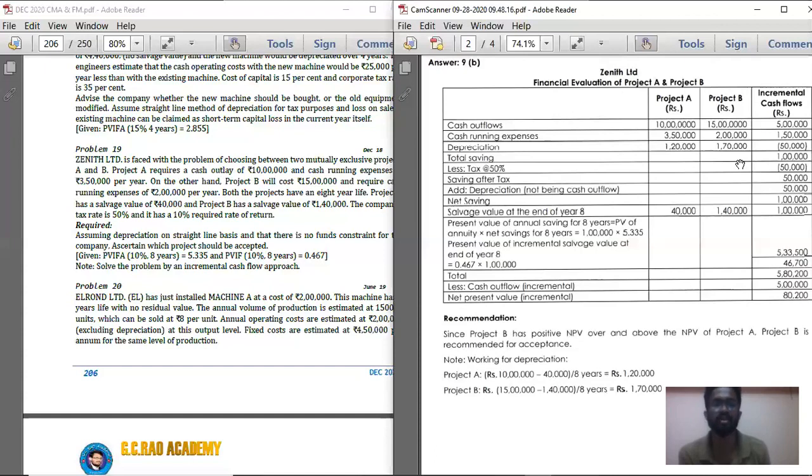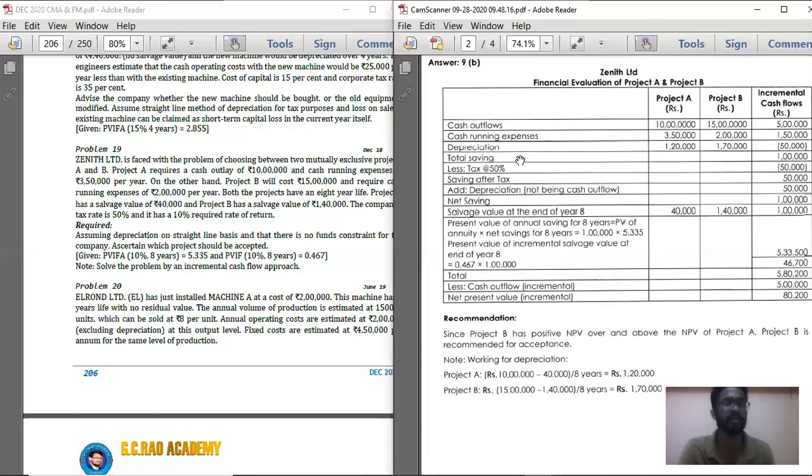And we should also calculate the depreciation, and the difference in depreciation is also a cash outflow or cash inflow. So below that, depreciation. Under project A, what is the depreciation? The depreciation is nothing but tax savings. When there is an increase in depreciation, there is always a saving in tax.